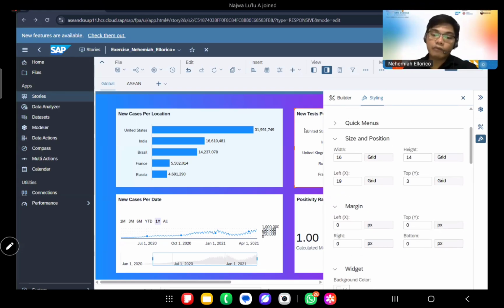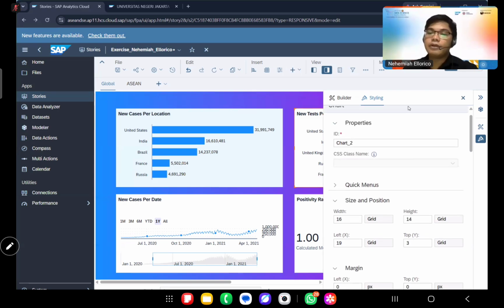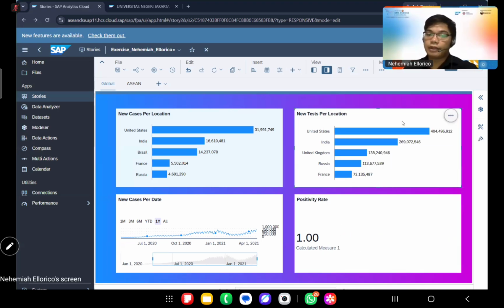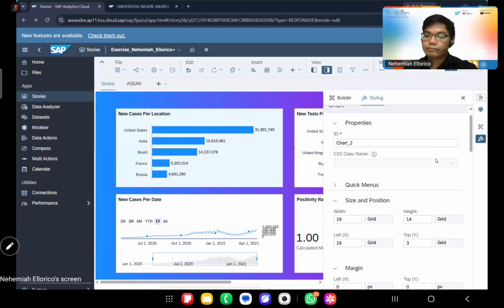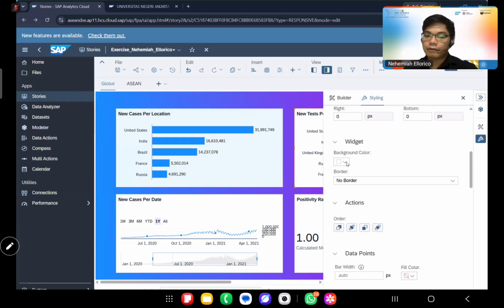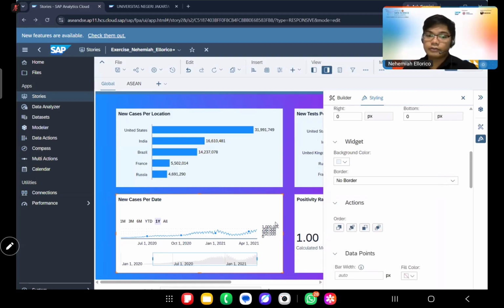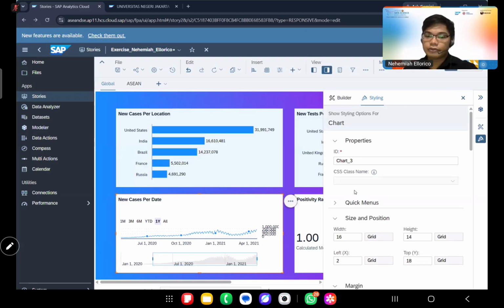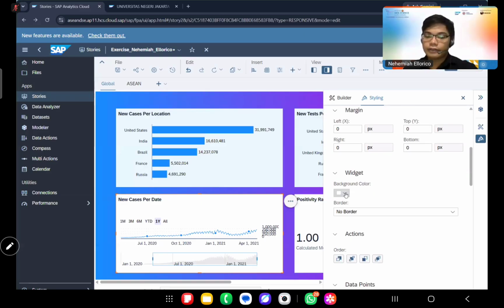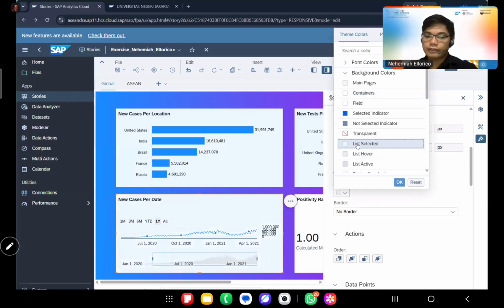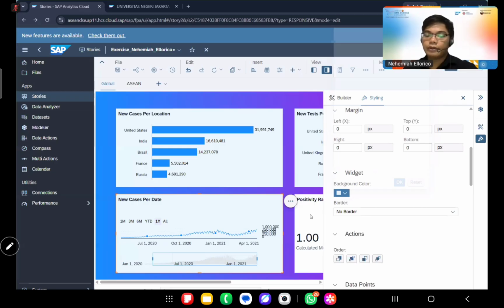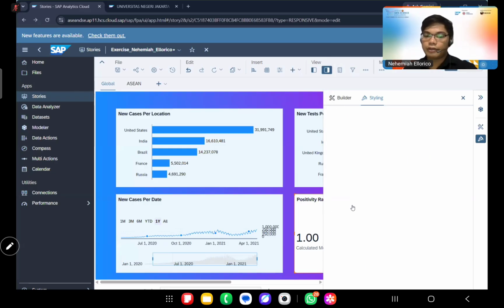When we click the widgets, it will automatically show this window so that we will not be confused. Widget and then background color, we will choose blue. This one we will choose also blue. Selected blue. Last one for the global.